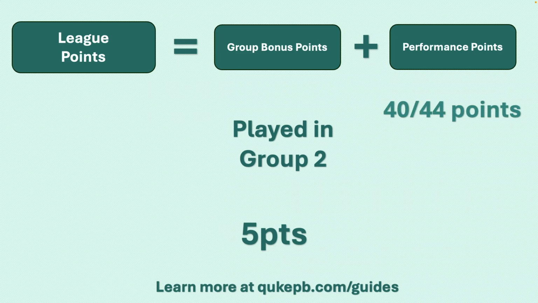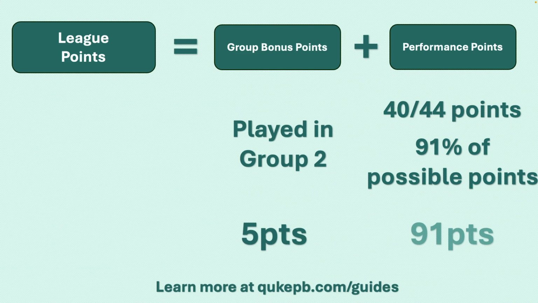In this rotation, Riley played 4 games to 11, and thus could have scored a maximum of 44 points. They did very well and scored a total of 40 points. This means they scored 91% of the points they possibly could have, so they earn 91 performance points toward the leaderboard. To calculate the amount of leaderboard points Riley earned for this rotation, we simply add their bonus to their performance to get 96 points. Let's see how this stacks up to the rest of the league.